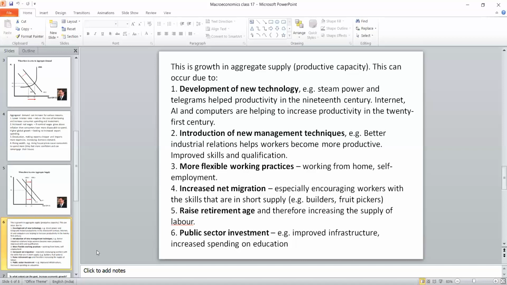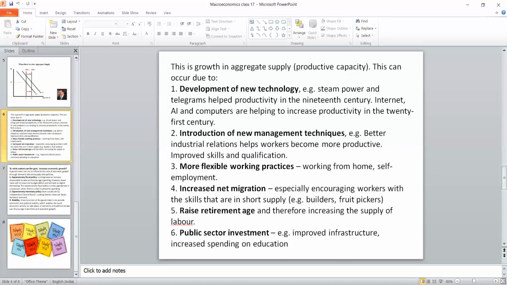Then the last one is public sector improvement. There will be improved infrastructure. The government is trying to spend more on education and other health services, because the service sector will gain dominance.